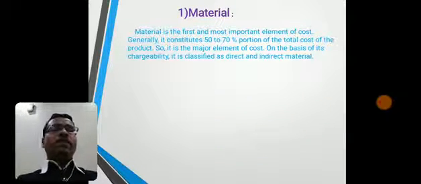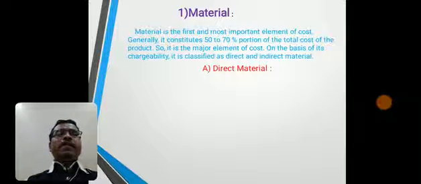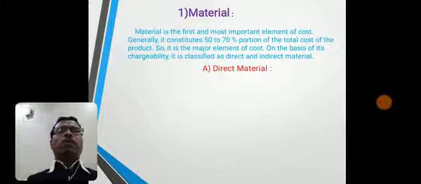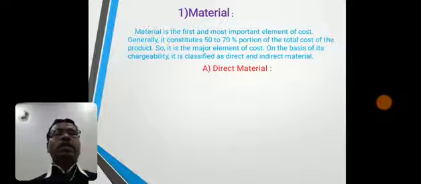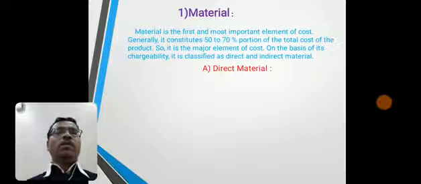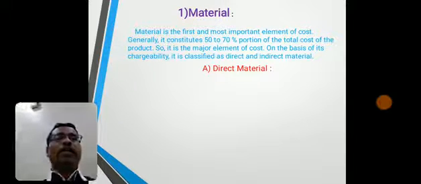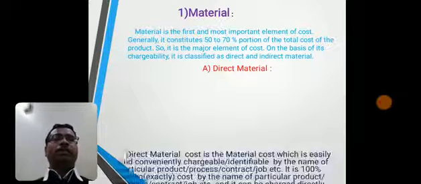Now element wise, first element is material. Material is the first and most important element of cost. Generally it constitutes 50 to 70% portion of the total cost of the product. So it is the major element of cost. On the basis of its chargeability, it is classified as direct and indirect material. Firstly, direct material.